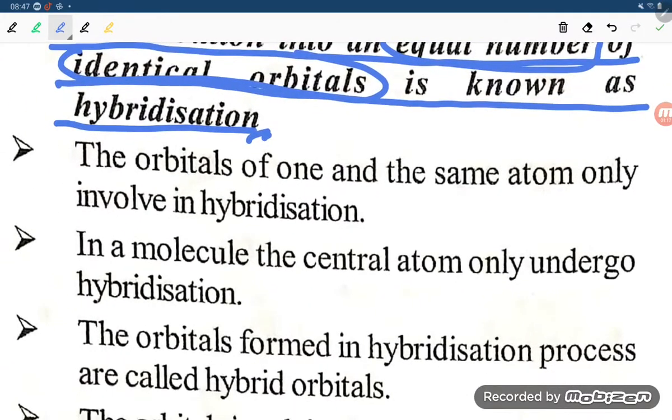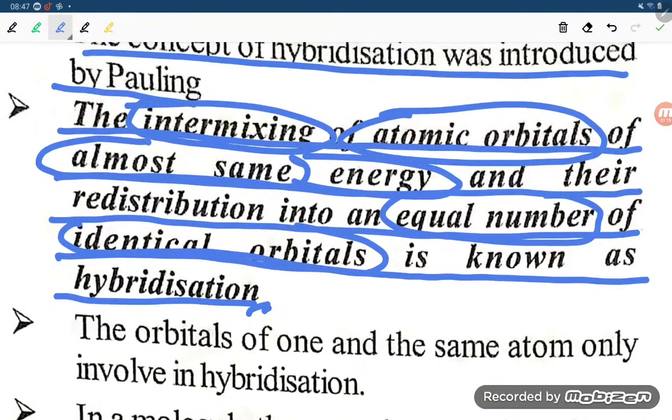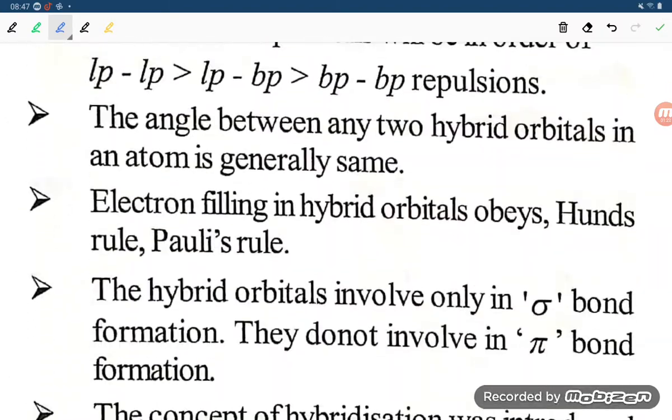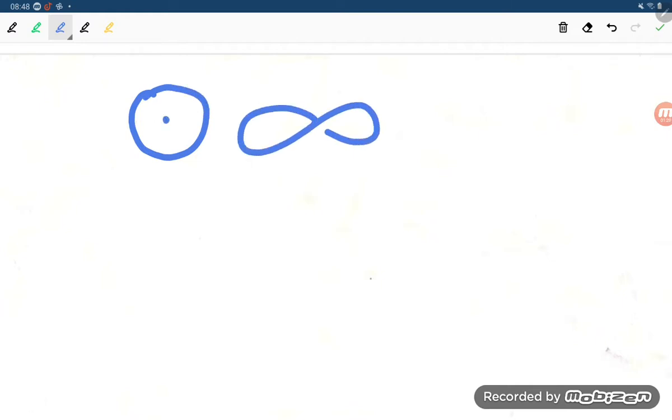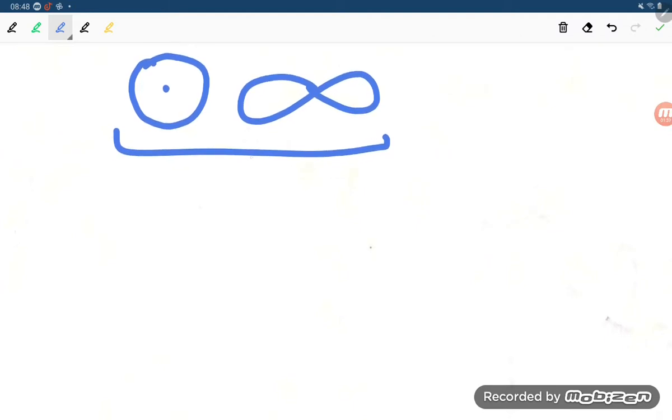Now let us see what the meaning of the second point is. If you want to understand it, take two orbitals. They have different shapes, and they have almost identical energy, but not exactly the same energy.